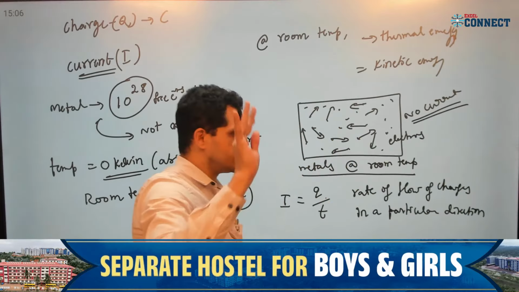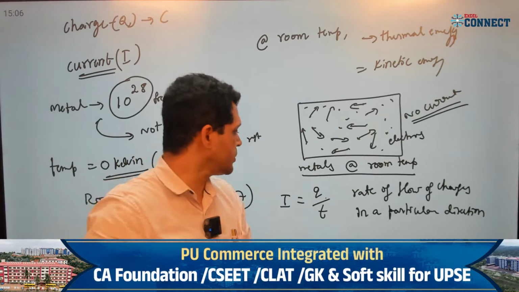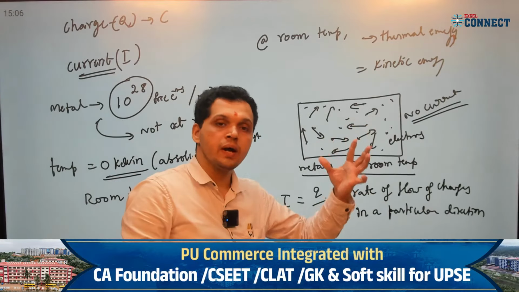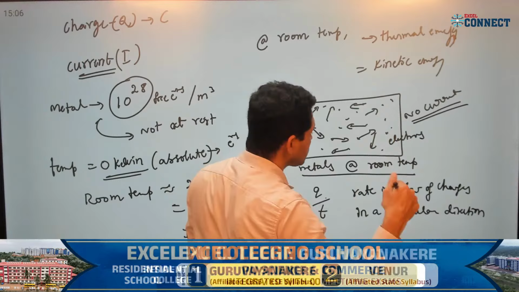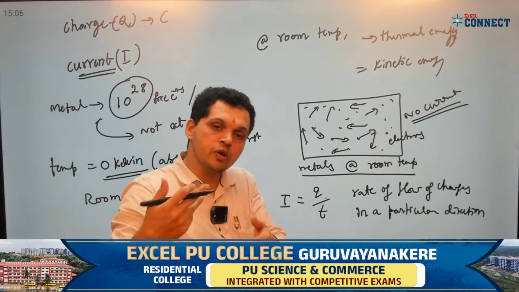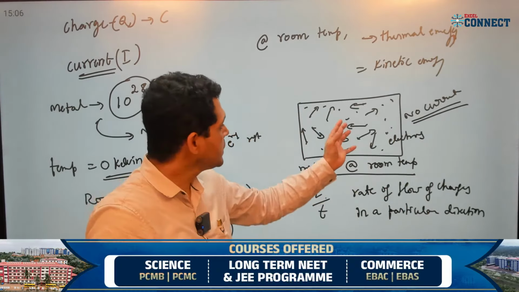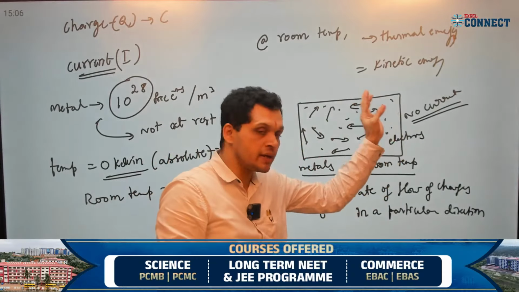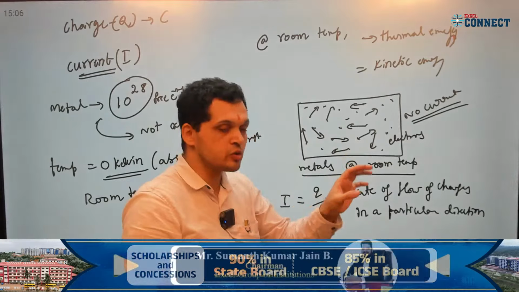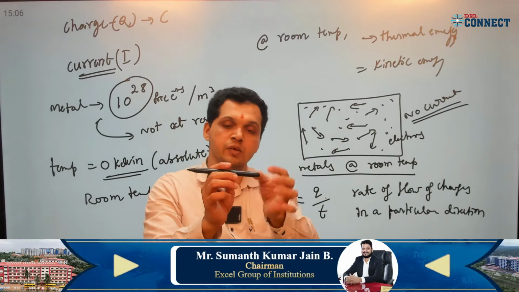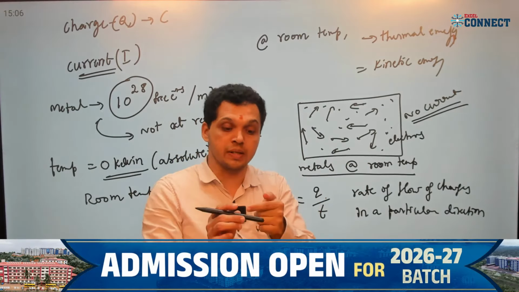This is the correct statement of electric current. Why is this a current? If you just say it is a flow of charge per time, without applying any potential difference, even without connecting a battery, if you just take a conductor, there is a flow of charge but there is no current.